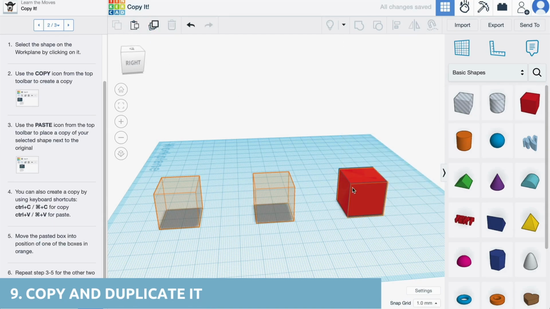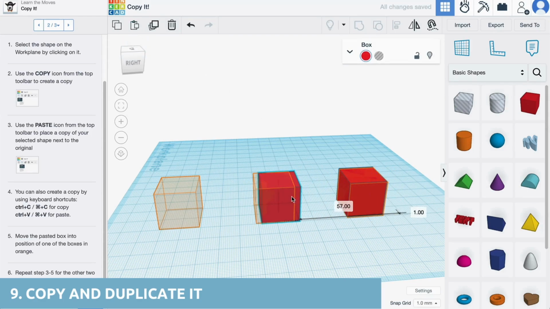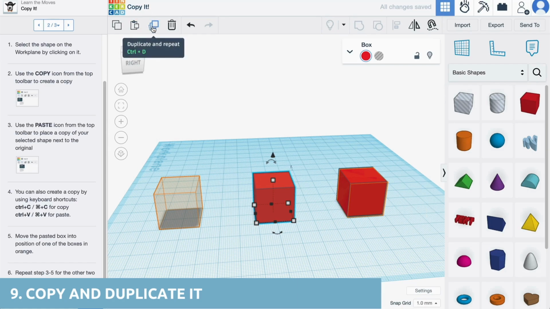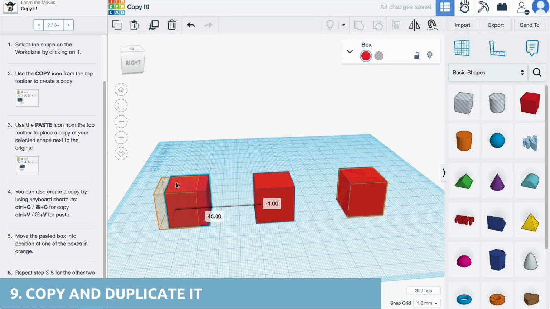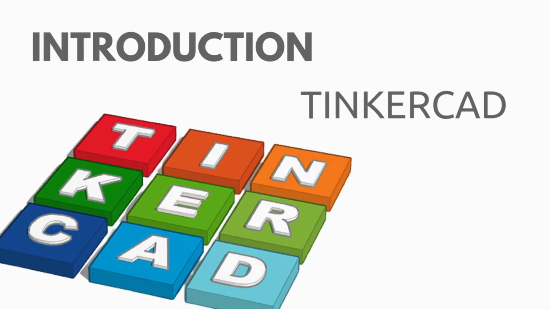To copy an object, use the Copy button in the top bar, or the Ctrl+C and Ctrl+V keys. You can also use the Duplicate button to quickly create replicas of an object. And that's it, a complete introduction to TinkerCAD. As you can see, it's a very accessible and versatile tool, whether you want to learn 3D design, work on educational projects, or just have fun creating.